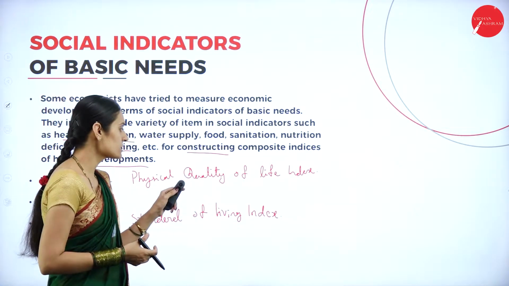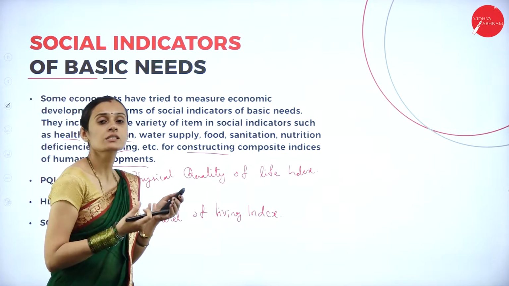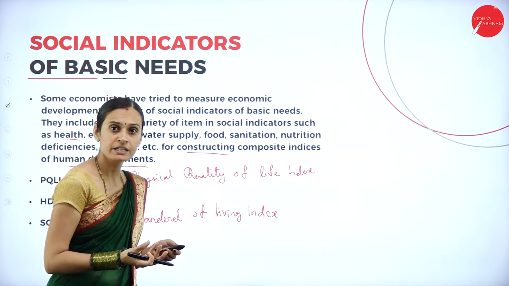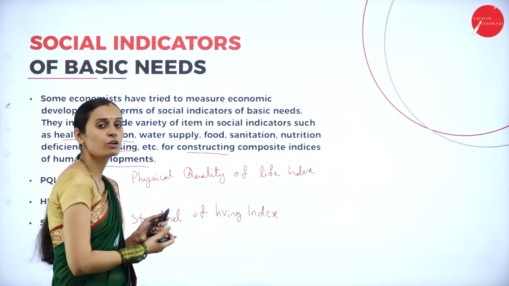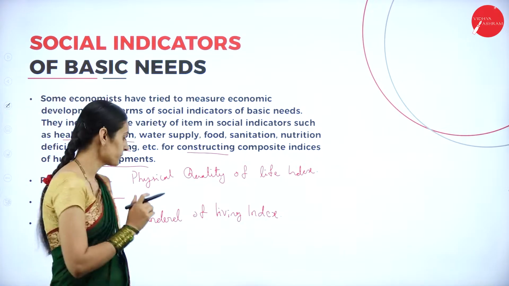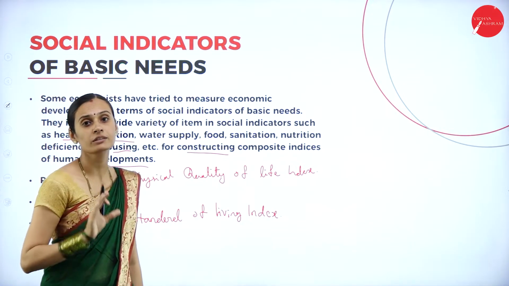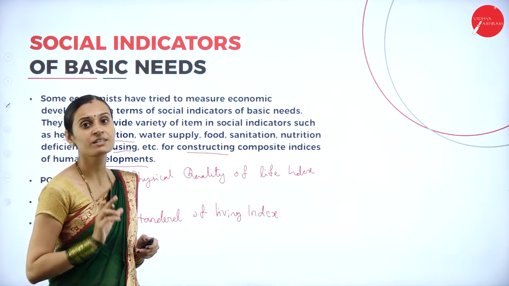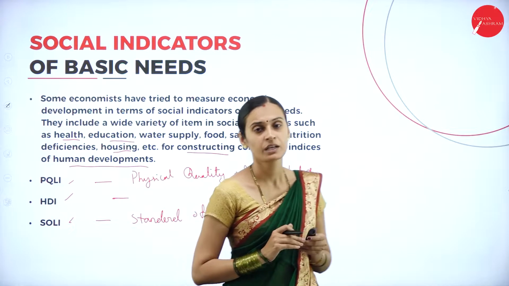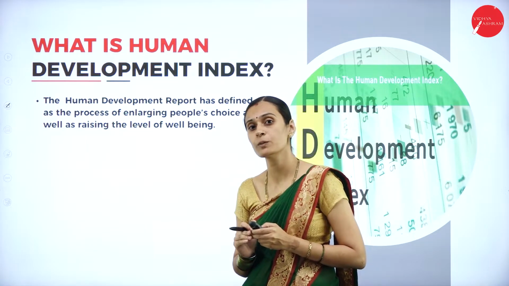Later, there were many drawbacks of the Physical Quality of Life Index, which focuses on only very few things: infant mortality rate, life expectancy rate, literacy rate, and the standard of living, but it does not cover all sections of people's choice. That is why HDI takes a major place in measuring economic development, and it is considered a significant social indicator. Let us discuss HDI. What do you mean by HDI? Human Development Index.